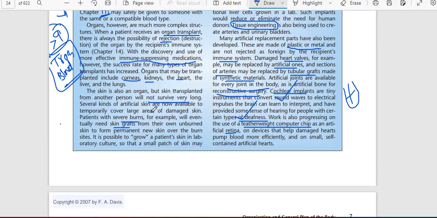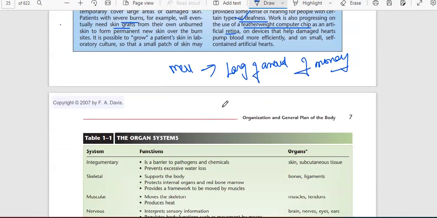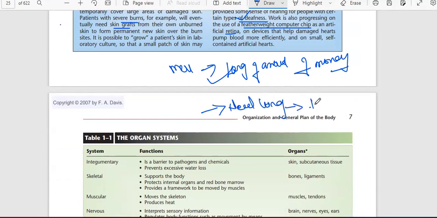So if we want to stop all this, it is because in this the patient and the person need a large amount of money, and long treatment or observation.